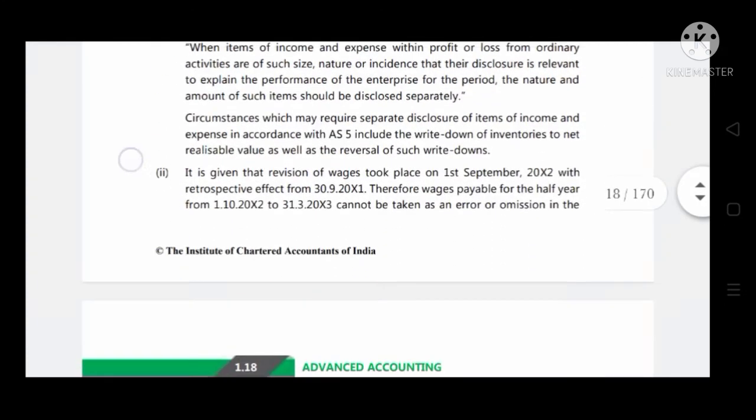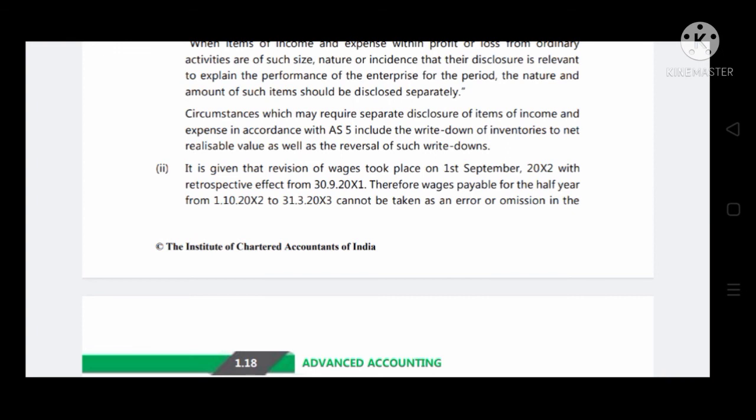Let's see the answer. It is given that revision of wages took place on 1st September 2012 with retrospective effect from 30/9/2011.